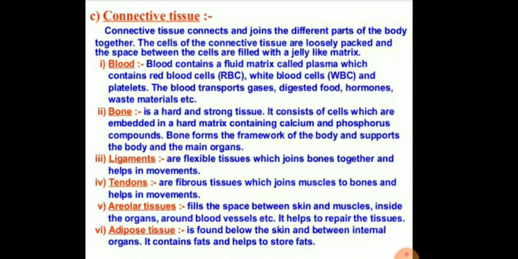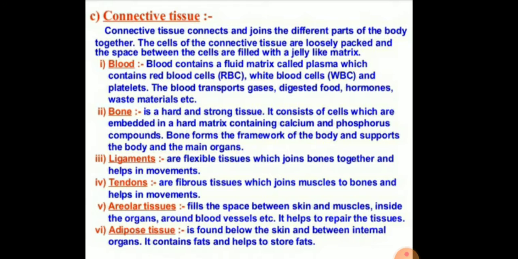The next, third type of animal tissue is the connective tissue. The connective tissue connects and joins the different parts of the body together, and the cells of connective tissues are loosely packed, and the space between the cells is filled with a jelly-like substance called the matrix.